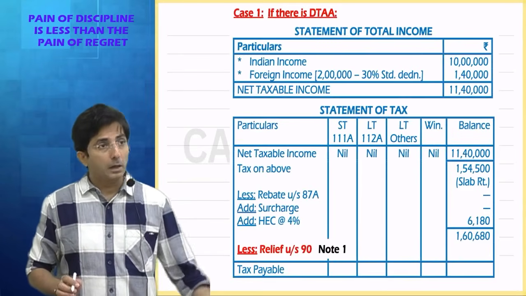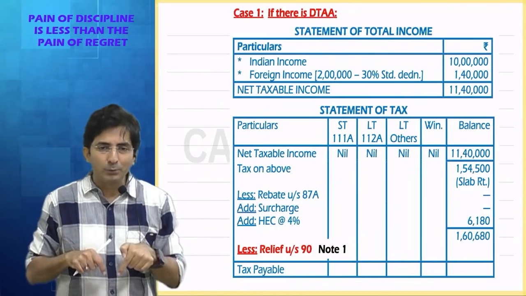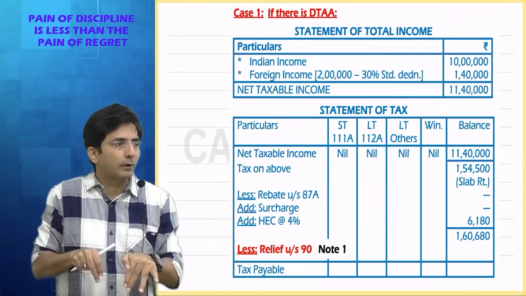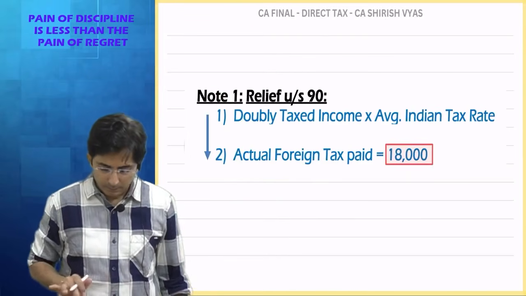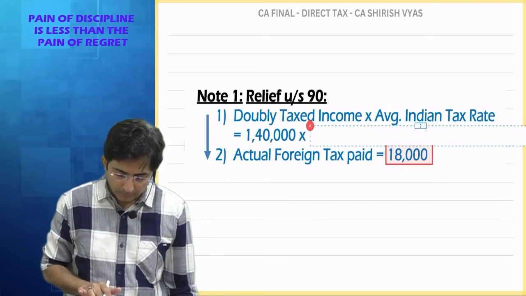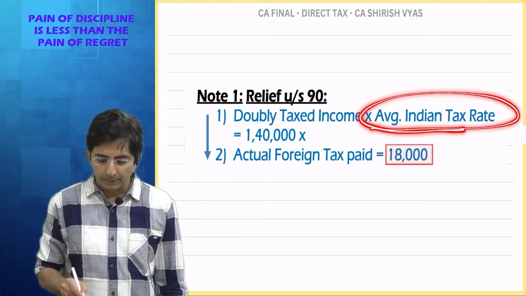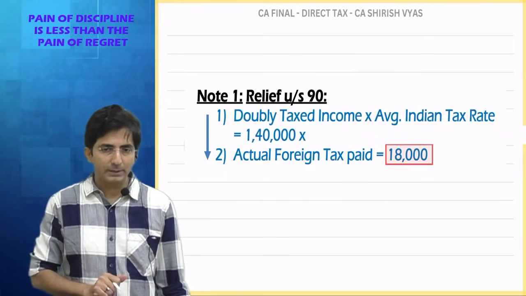Although you might say I got income of 2 lakhs, from 2 lakhs India gave you 30% deduction. So India is taxing only 1,40,000, so only 1,40,000 is being doubly taxed. So tell me, the doubly taxed amount will be 1,40,000. Now multiply by what? Average Indian rate. You know why average? Think, why average?